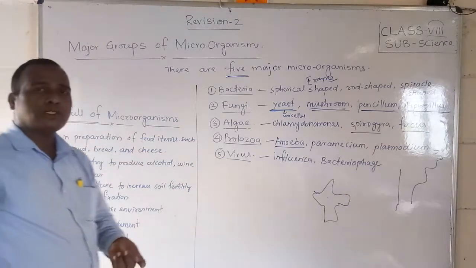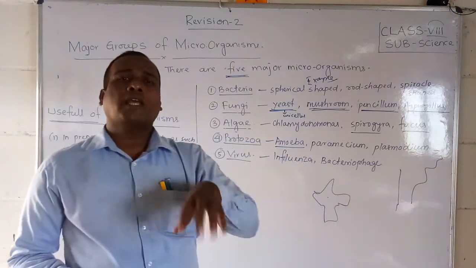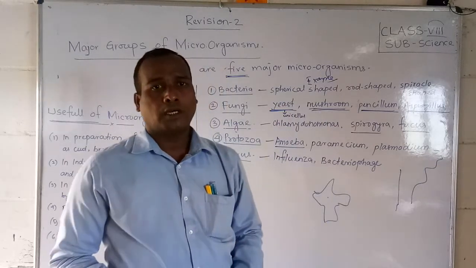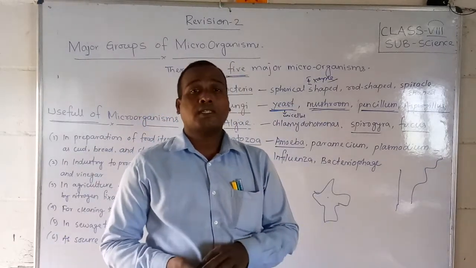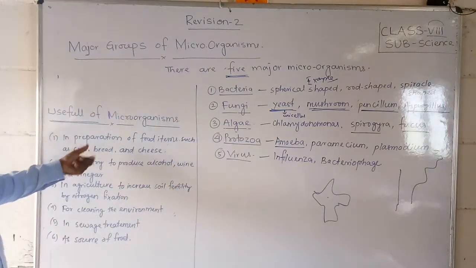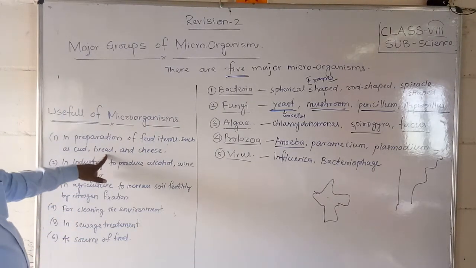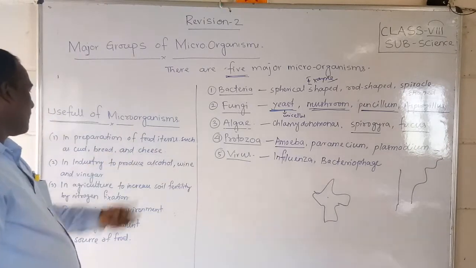To prepare curd, there is one type of bacteria which helps to turn milk into curd. That is curdling, and it is also done by the help of microorganisms. Same with bread, where a fungus helps, and cheese also is made like that.